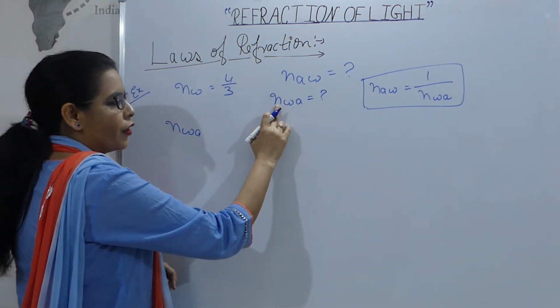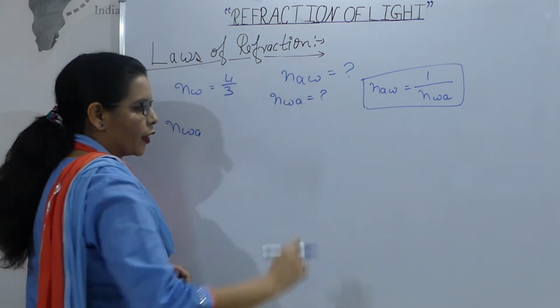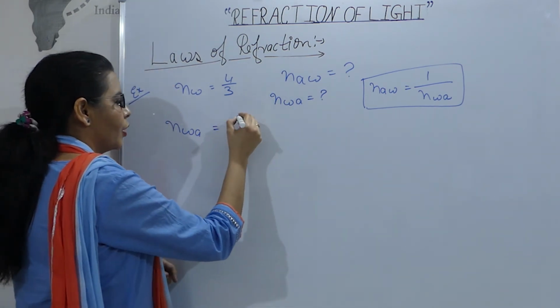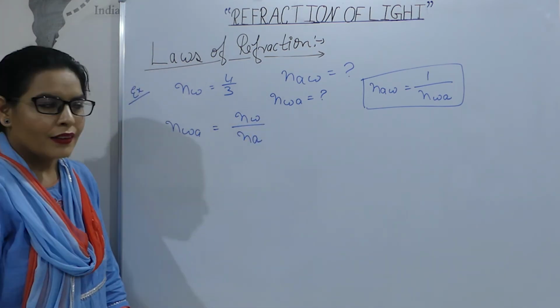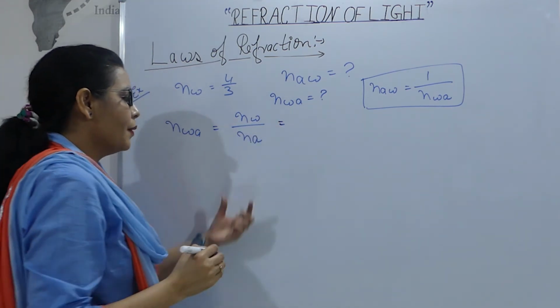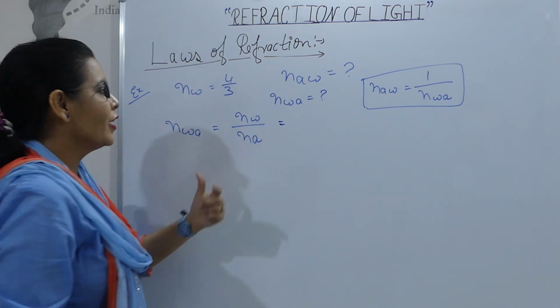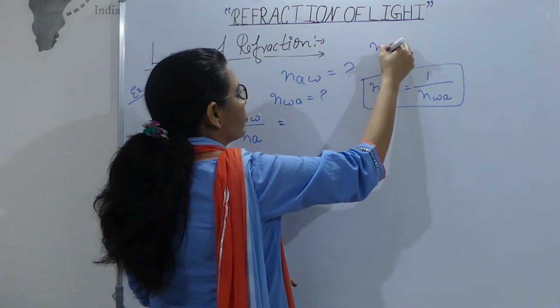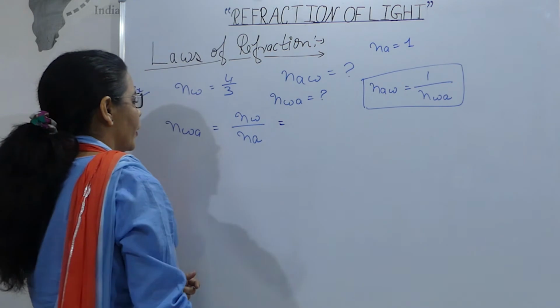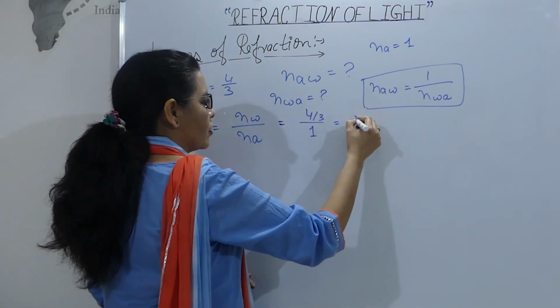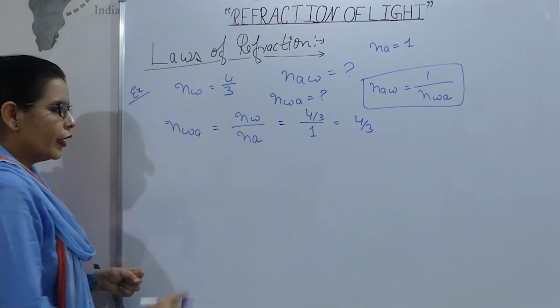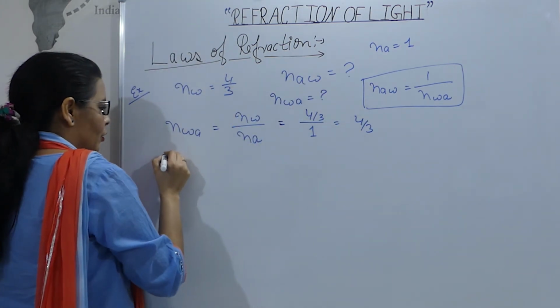n WA, refractive index of water with respect to air, will be nW by nA. Correct? nA हमें पता है क्या होता है, refractive index of air is 1, then it is 4/3 by 1 is equals to 4/3. अब निकालो.